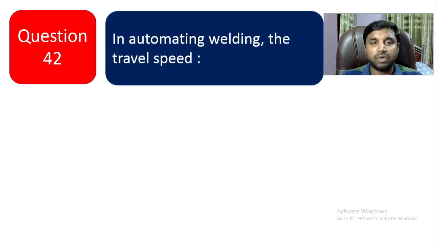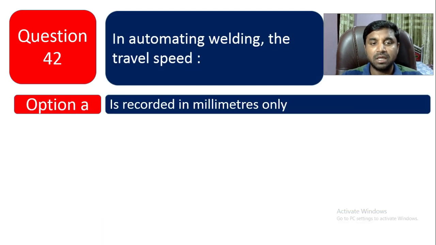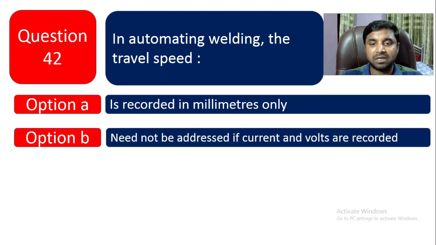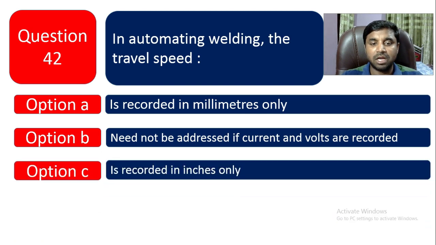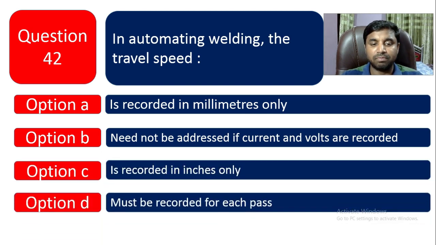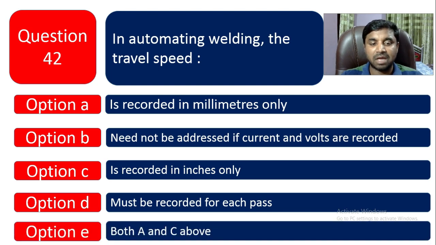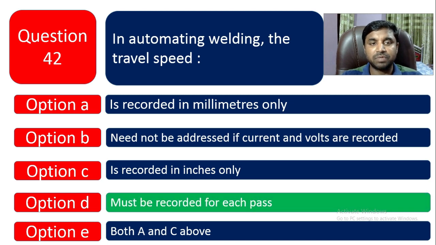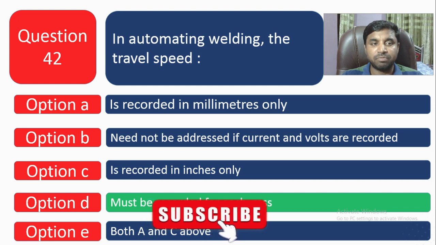Question number 42. In automatic welding, the table speed option A is recorded in millimeters only. Option B is need to be addressed if current and voltage are recorded. Option C is recorded in inches only. Option D is must be recorded for each pass. Option E is both A and C above. So the right answer is must be recorded for each pass. In automatic welding, you have to record each pass travel speed.